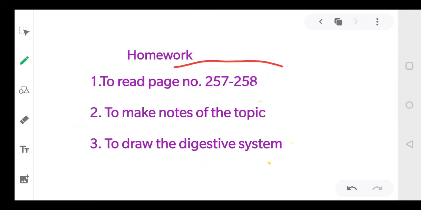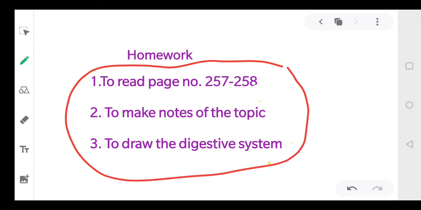So this is your homework for today. You will read pages 257 and 258 of your NCERT chapter 16. Make notes of this topic. Draw a beautiful diagram of the digestive system. Label all the parts of the alimentary canal. Right, we have done 1 2 3 4, in the same manner you will note it down.